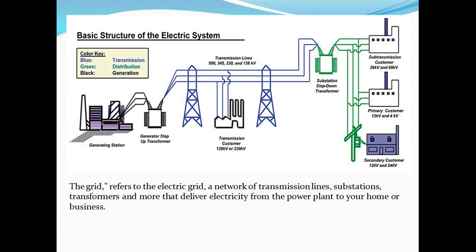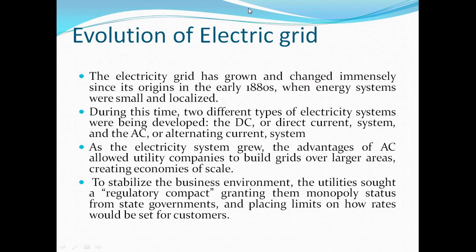It depends on generation, transmission and distribution. This total grid is referred to as the electrical grid, a network of transmission lines, substations and transformers, through which electricity is delivered from the power plant to your home or different types of industry. This is the basic structure of electrical system.